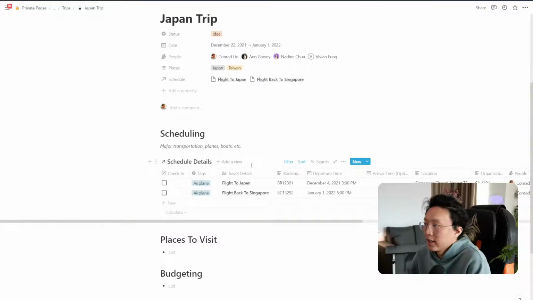But I really enjoy this process because it helps me think about what I really need to keep track of when I'm doing a trip.